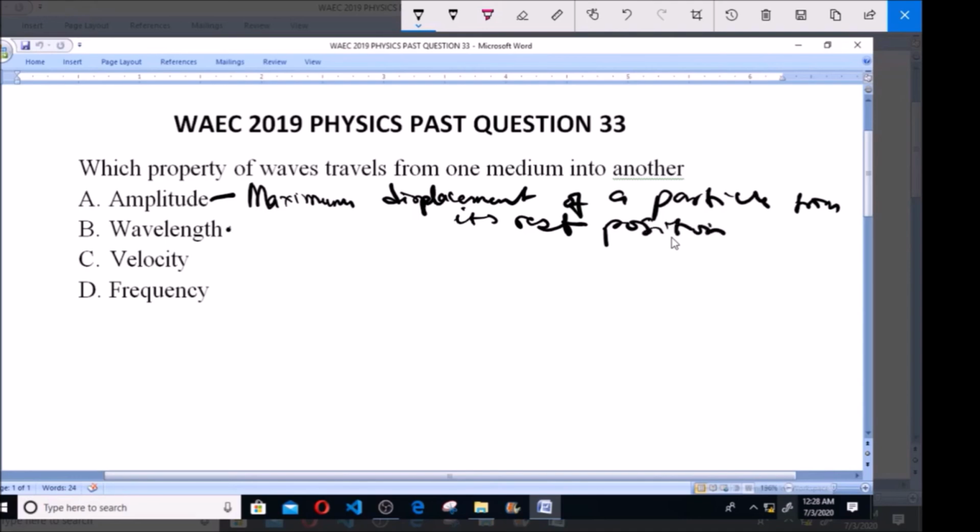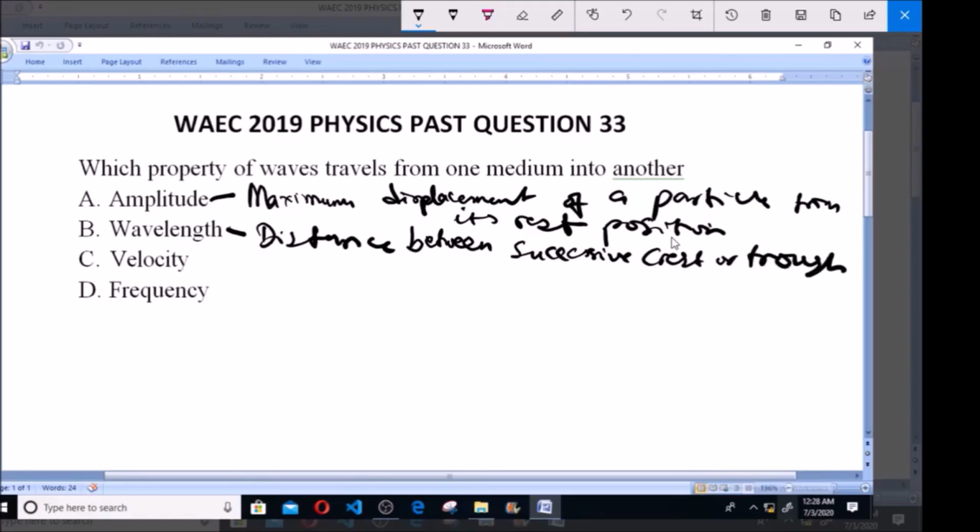Then wavelength, what is wavelength? Wavelength is the distance between successive crests or troughs of a wave. We are going to show this in a diagram so that you understand.